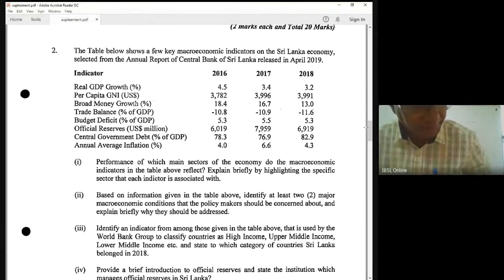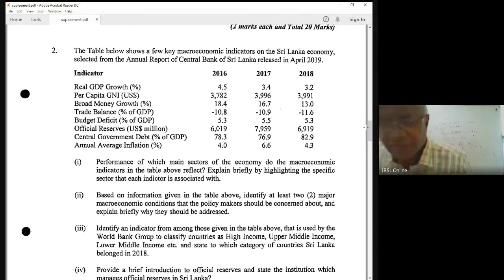GDP growth. Then GDP, GNI coming under the real sector. Broad money growth coming under the monetary sector. Trade balance coming under the external sector.